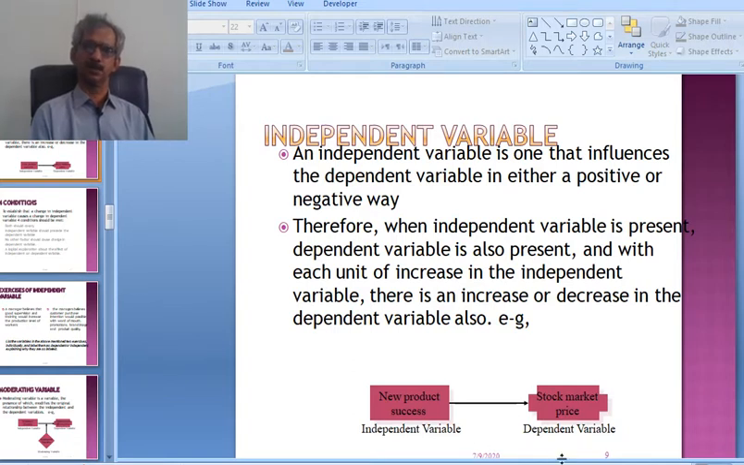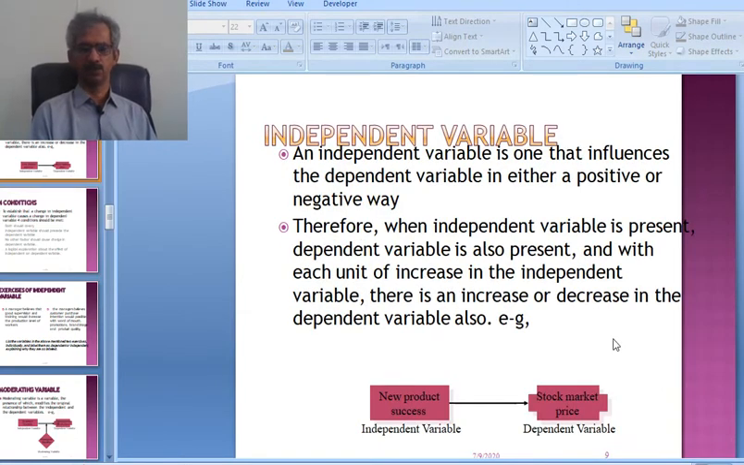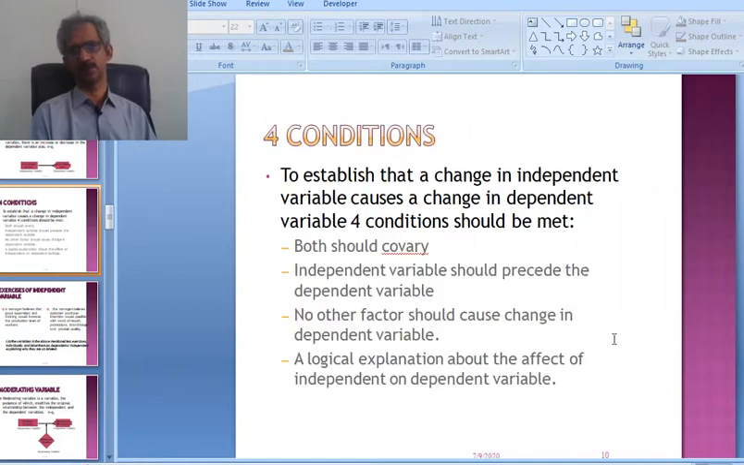So in this case, the new product success is the independent variable. It is not going to be affected by the stock price, but new product success is going to affect the stock price. So independent is the new product success and dependent is the stock market price.